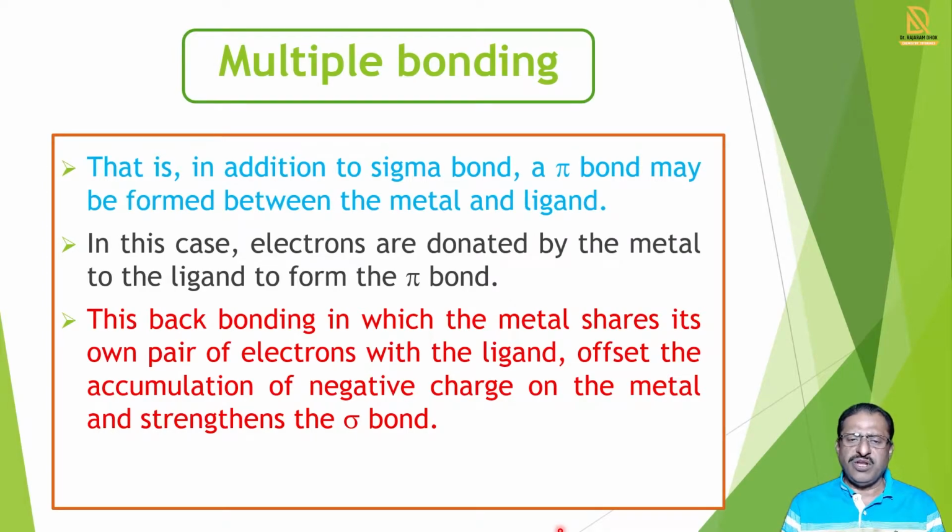So multiple bonding is also called back bonding, or reverse bonding. In such back bonding, the metal shares its own pair of electrons with the ligand, and such a pi bond increases the strength of the sigma bond.